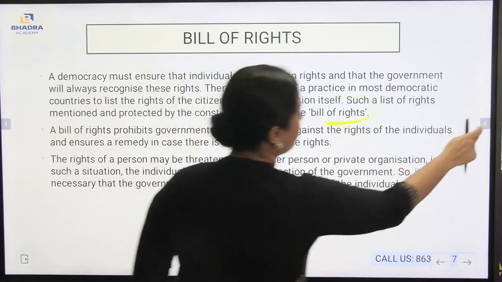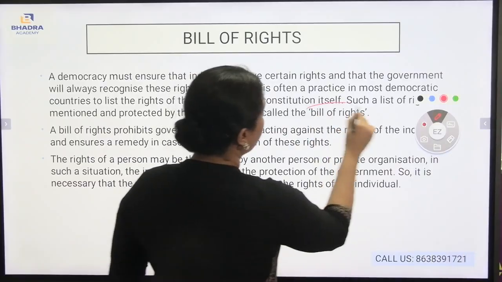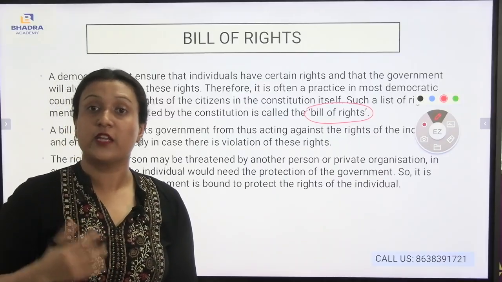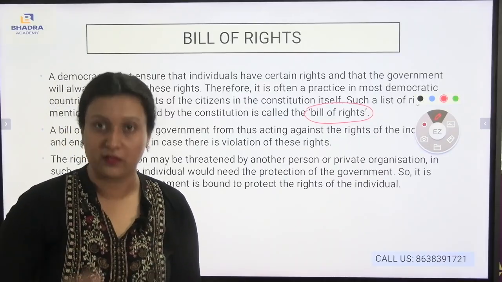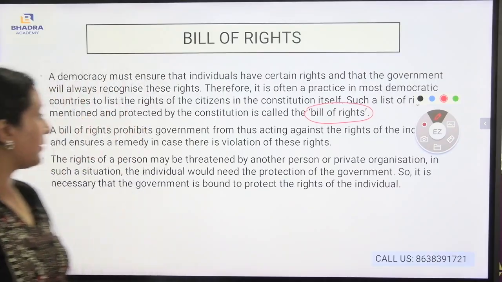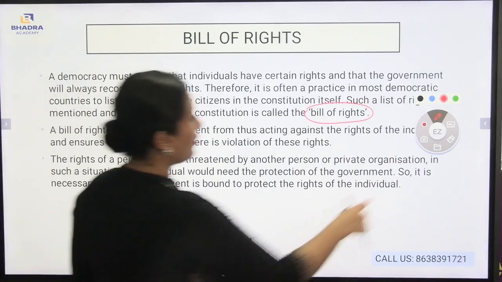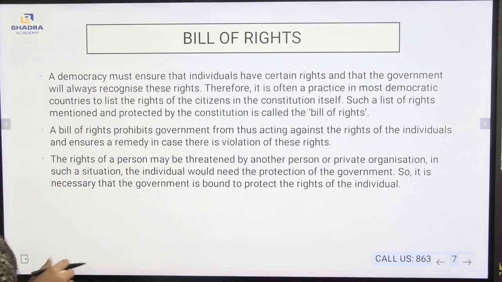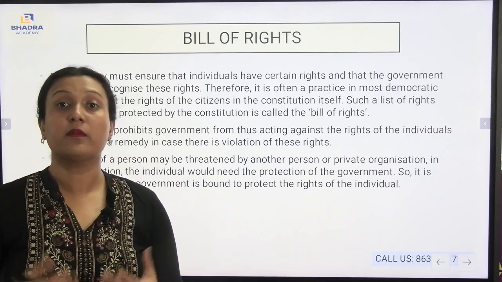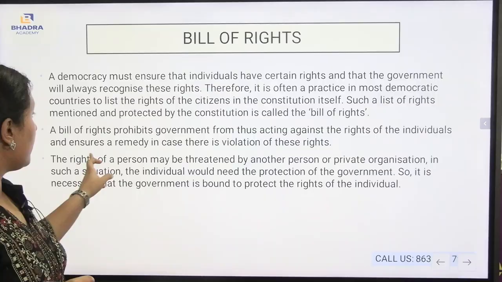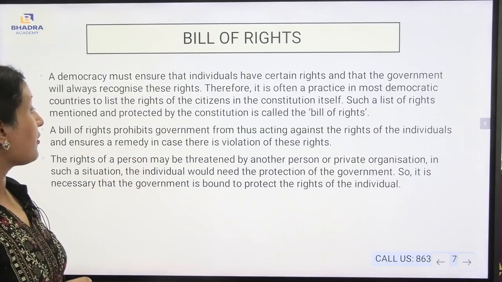If I talk about the Bill of Rights, it means the enlistment of the rights, and the protection of the rights by the Indian Constitution itself is considered to be the Bill of Rights. A Bill of Rights prohibits the government from acting against the rights of the individual and ensures a remedy in case there is violation of these rights.